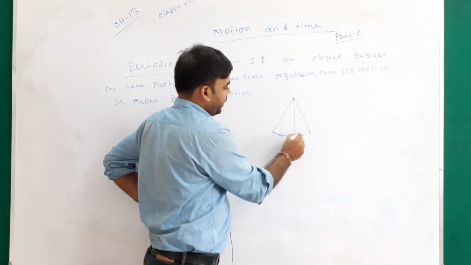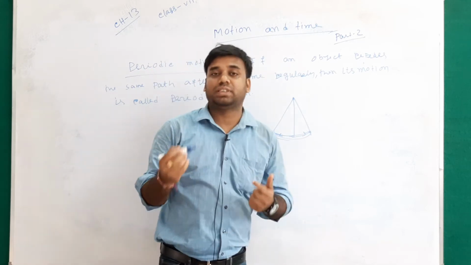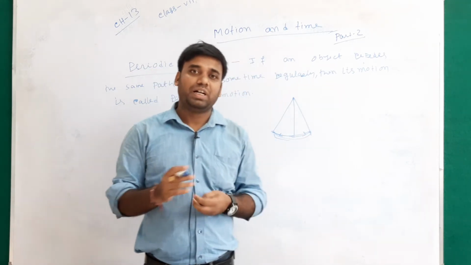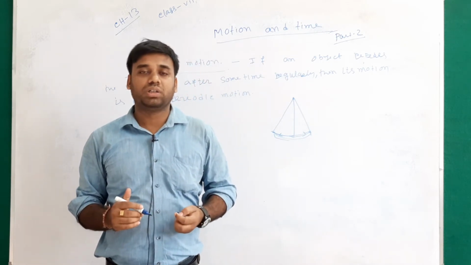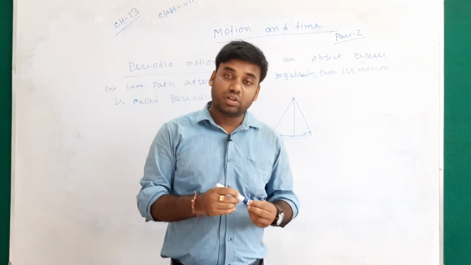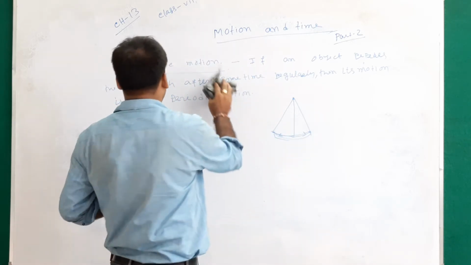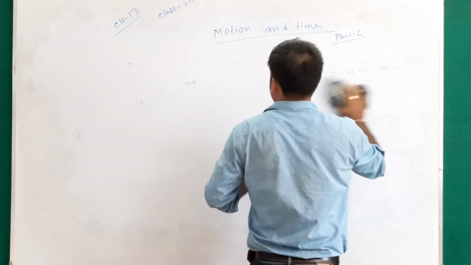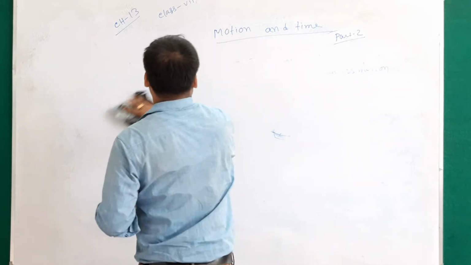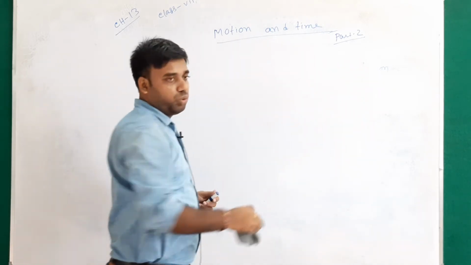That path is travelled by the pendulum repeatedly. That's why the motion of the pendulum is called periodic motion. So we have defined three terms: linear motion, circular motion and periodic motion. Next topic is slow and fast.